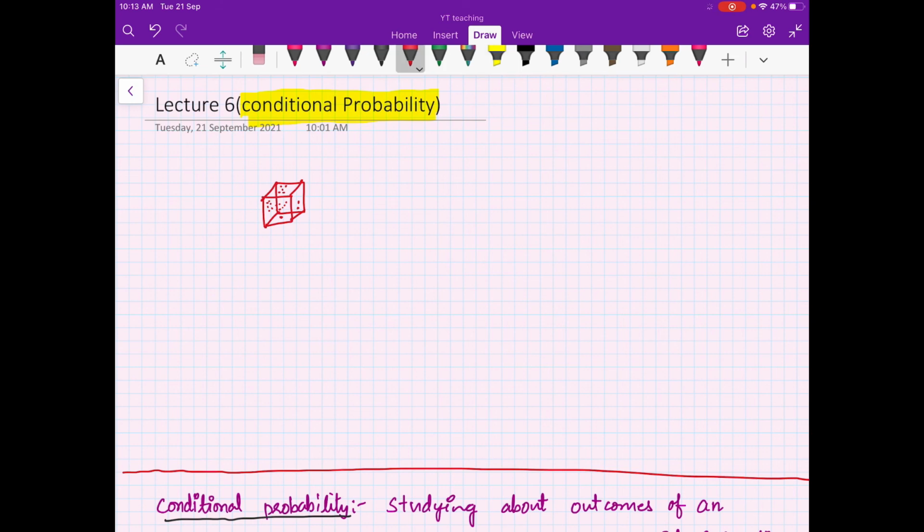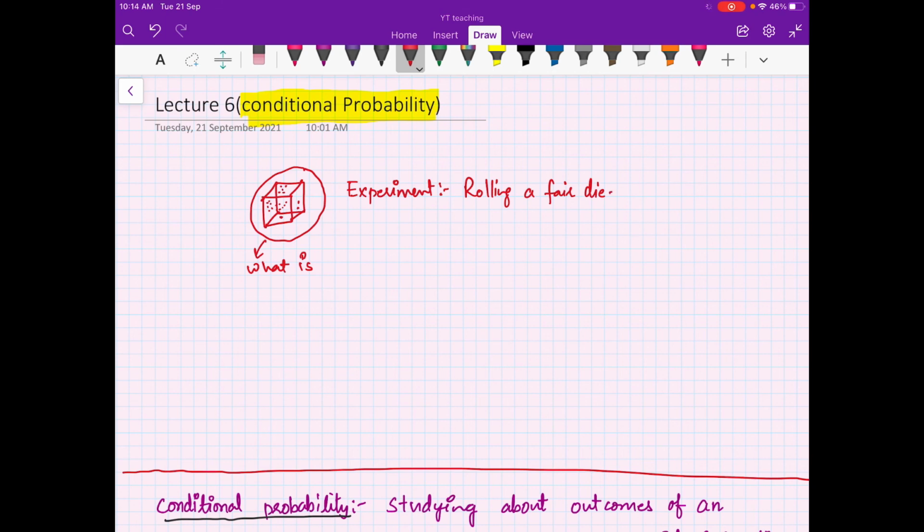Here you see you have a die. Suppose this is a fair die. So I can ask you a question. Your experiment is you roll this die, so the experiment is rolling a fair die.